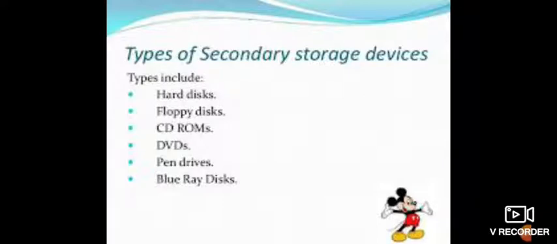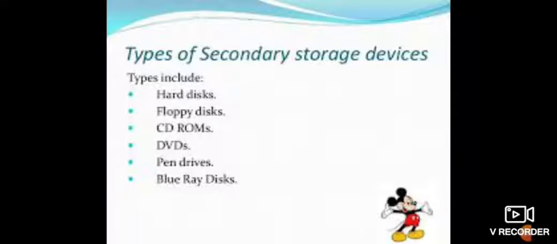Instead, it works in a similar way to RAM, but the difference is that the data is stored in the flash drive even when the power is switched off.